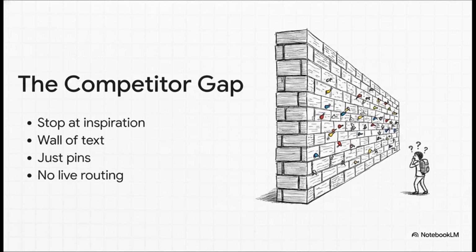And this leads us directly to the competitor gap. Existing AI trip planners out there, apps like Lila, Mindtrip, Wanderlog, they all share a really big common limitation. They stop at inspiration. They basically just generate a massive wall of text, or, if you're on their free tiers, they just show you some static pins and pictures. They completely lack sequenced adaptive routing. They leave you, the traveler, to interpret the sequence and manage all the logistics yourself. Essentially, they don't walk with you.